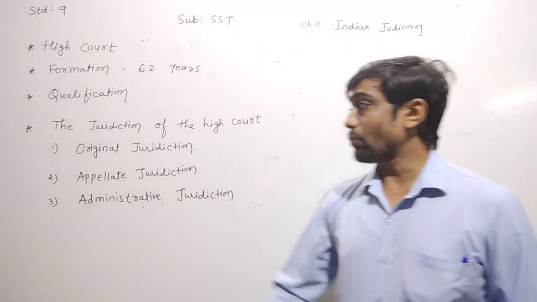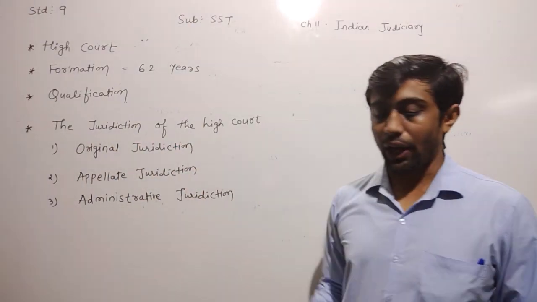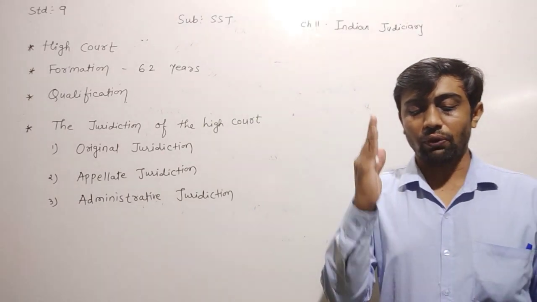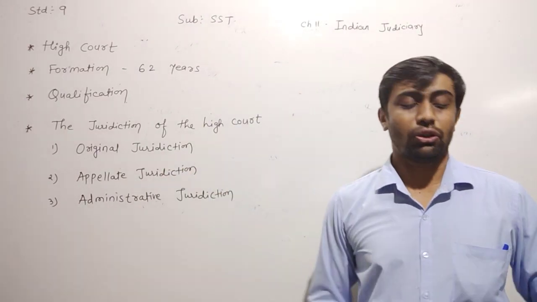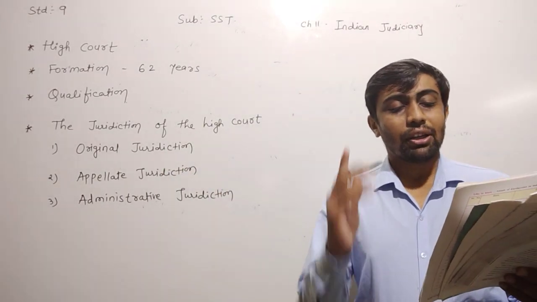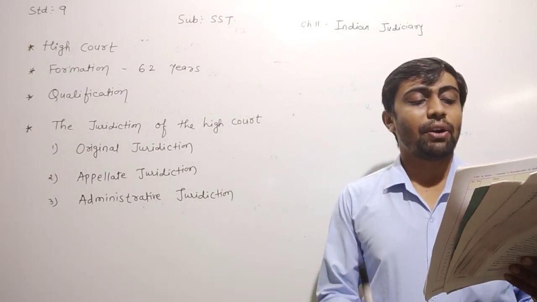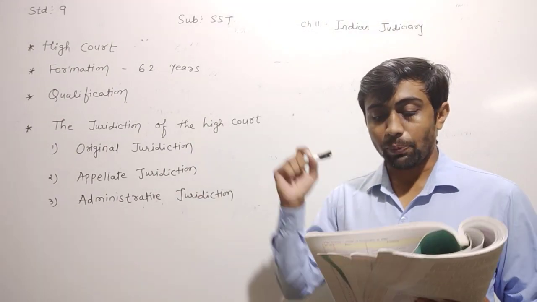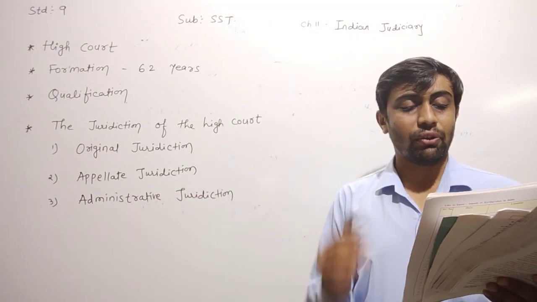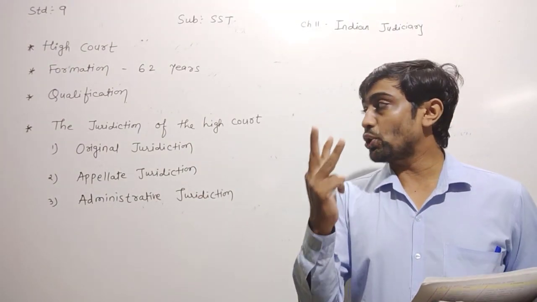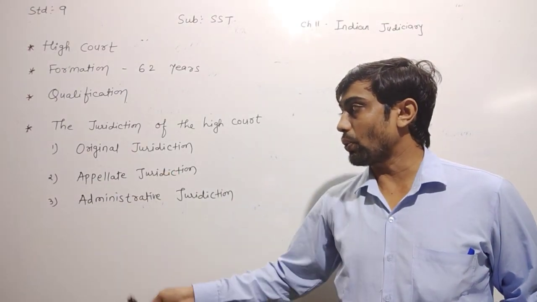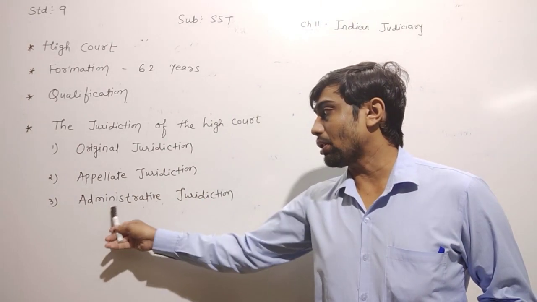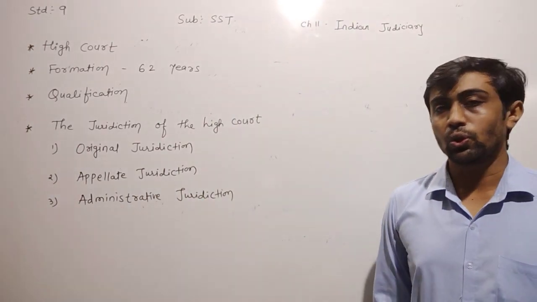Now, dear children, they have given about the jurisdiction of the High Court. What have they given there? The jurisdiction of the High Court, it means વડી અદાલતના અધિકાર ક્ષેત્રો. The power and function of the High Court can be divided into the following 3 jurisdictions: one is original jurisdiction, second is appeal jurisdiction, and third is administrative jurisdiction.